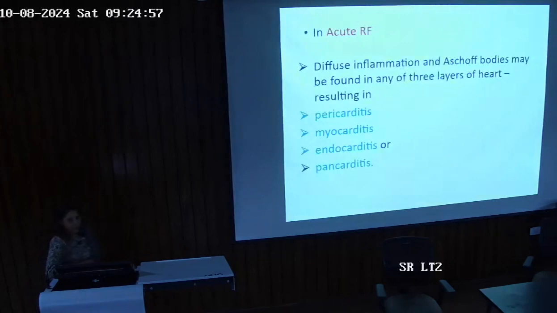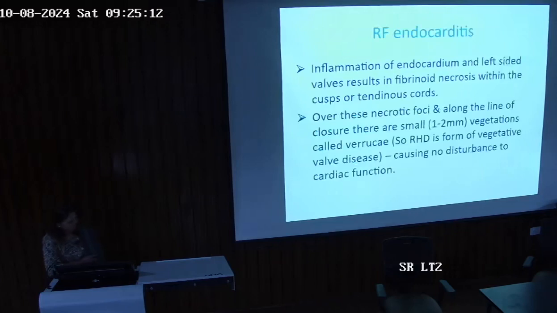Now, in acute rheumatic fever, there is diffuse inflammation and Aschoff bodies may be found in any of the three layers of the heart. It can cause pericarditis, myocarditis, endocarditis, or it can involve all of them, causing pancarditis. Now, inflammation of the endocardium in the left-sided heart will cause fibrinoid necrosis within the cusps and the tendinous cords. Over these necrotic foci and along the lines of closure, there are usually small 1 to 2 millimeter vegetations which are called verrucae.